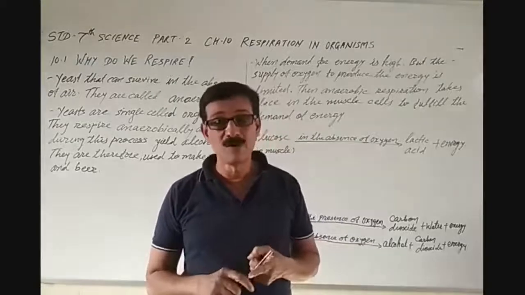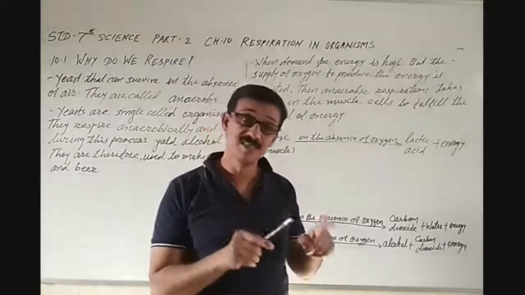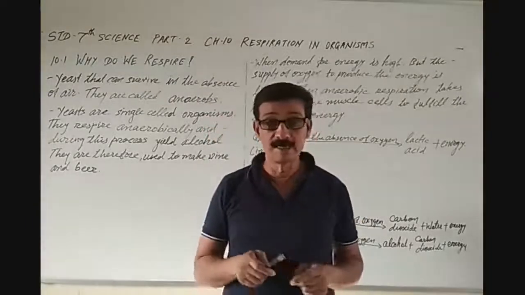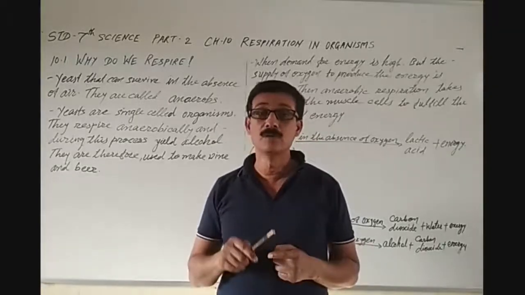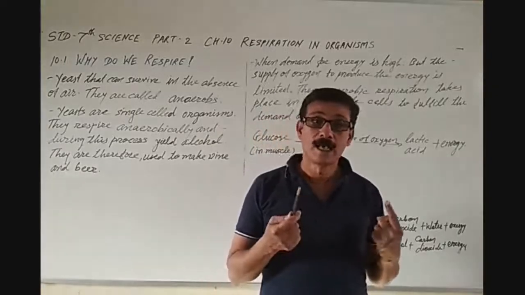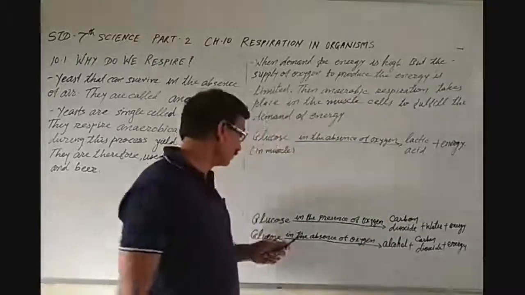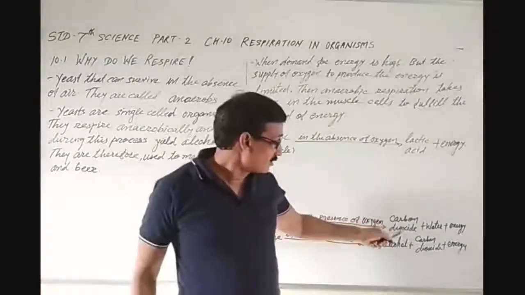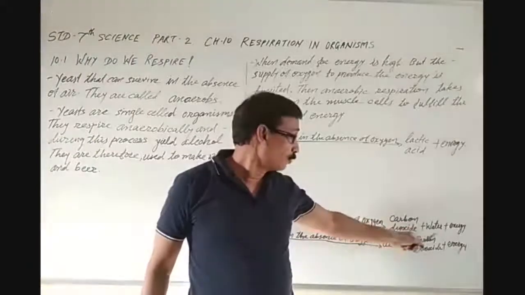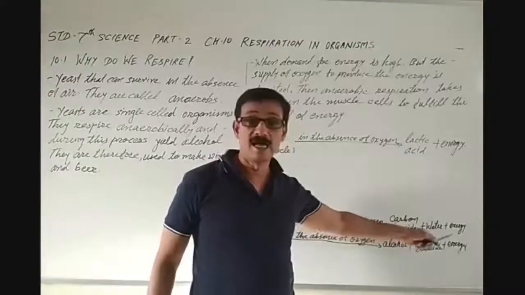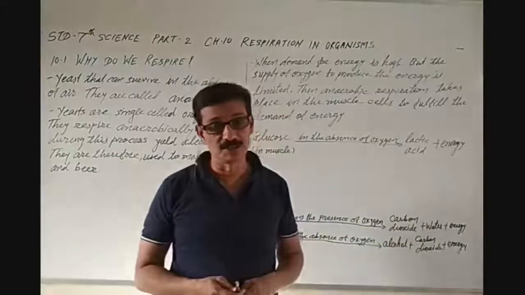And in aerobic respiration, what happens? It produces carbon dioxide, water, and energy is released.